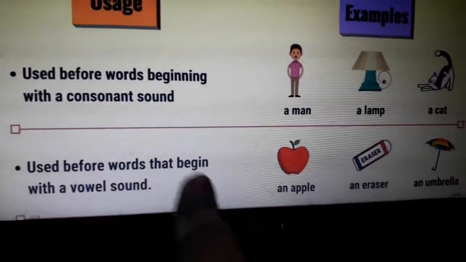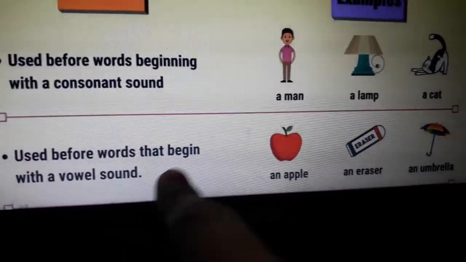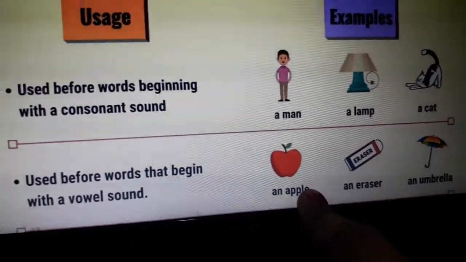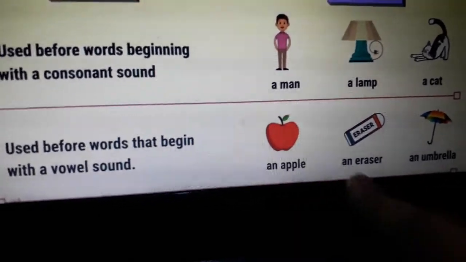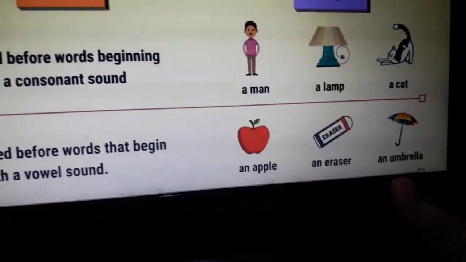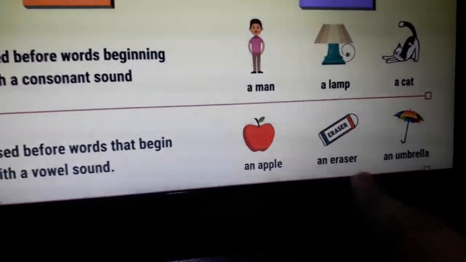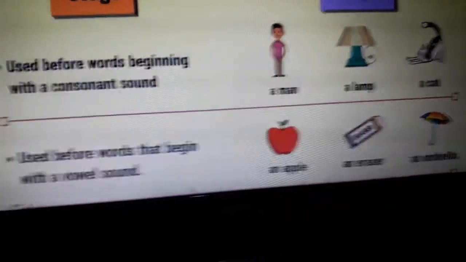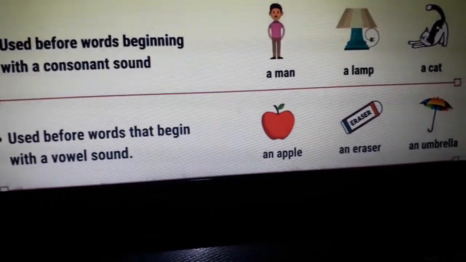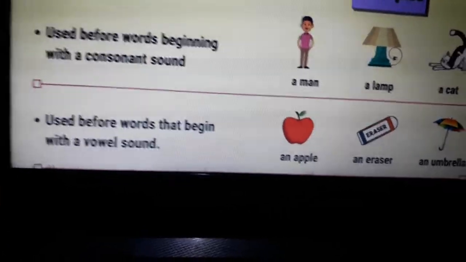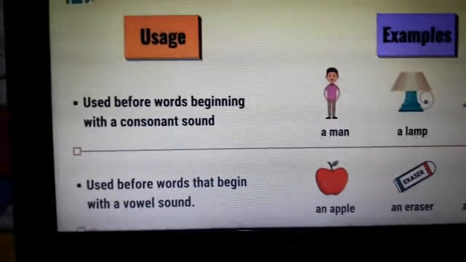An is used before words that begin with a vowel sound, like apple, eraser, umbrella. Clear? Is it clear to you all? Apple, A is a vowel. Eraser, E is a vowel. Umbrella, U is a vowel. Hope it is very clear to you all.